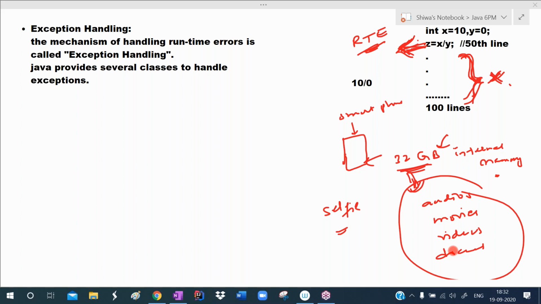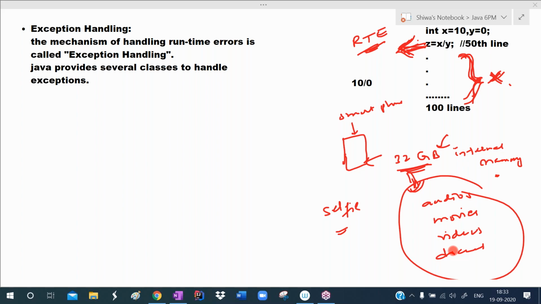Okay, if this exception is handled, when you take the selfie, it displays the message clearly: memory is full. It checks whether memory is available or not, and displays the message to you. So here they handle the exception, they handle the runtime error, checking whether memory is sufficient or not. Now you understand. Now you remove some unwanted images or unwanted documents, then you take the selfie, then your image will be saved and you continue your work. So hence we can handle the runtime errors.